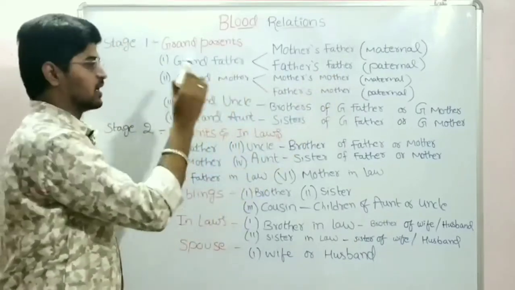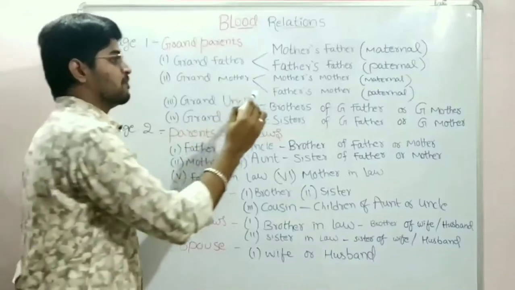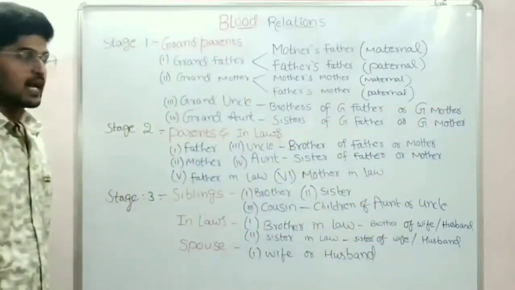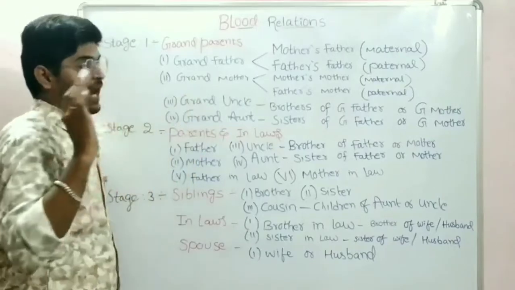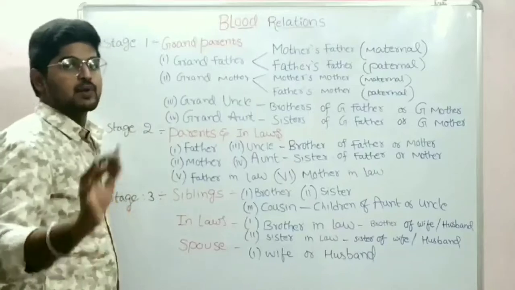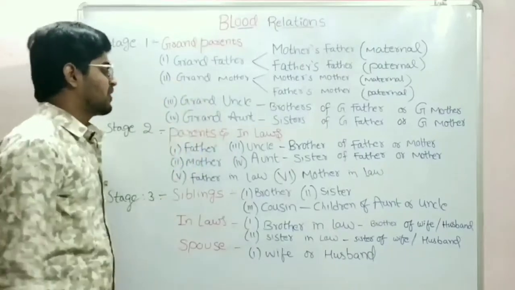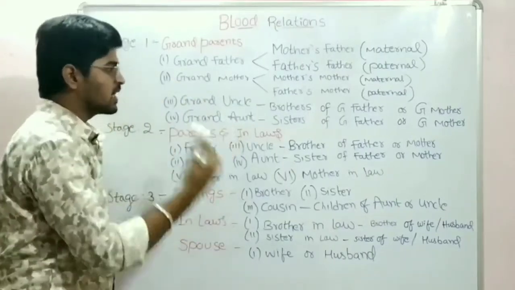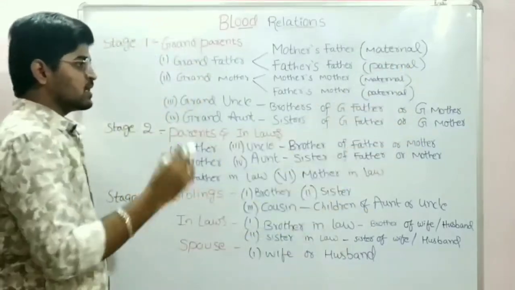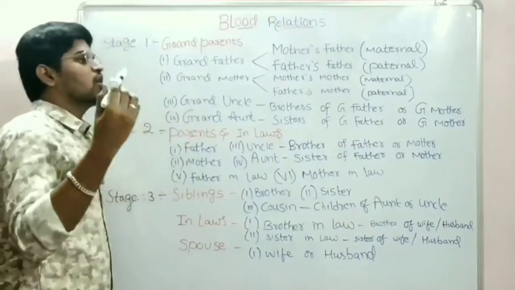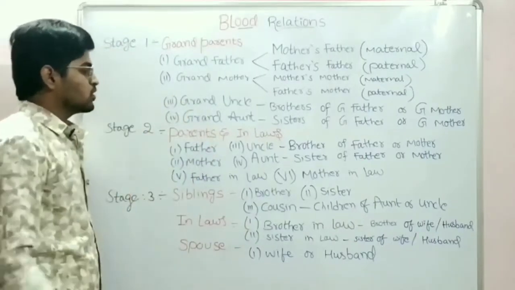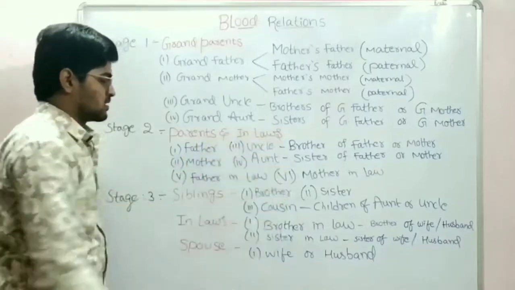And granduncle means brothers of grandfather or grandmother. That means your grandfather's brother is your granduncle, or your grandmother's brother is your granduncle. And coming to grand aunt, similarly, sister of grandfather or grandmother, that is your grandfather's sister or your grandmother's sister is grand aunt.